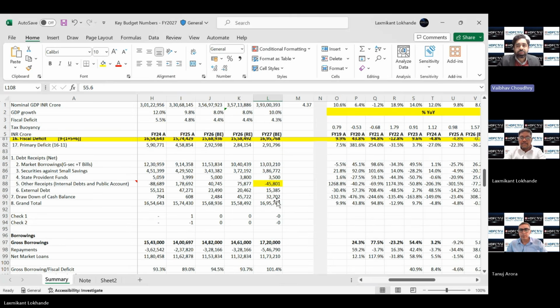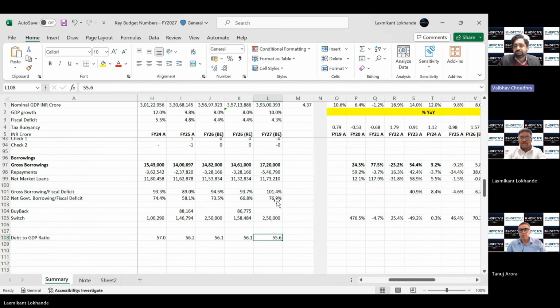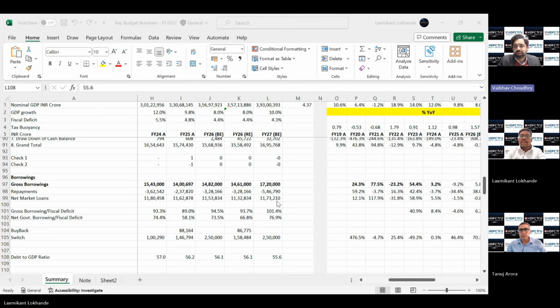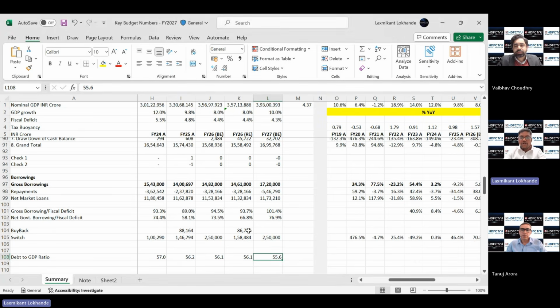Usually, we've seen this number to be in the range of 80%. I believe that also includes state governments' borrowing, right? Yes, this number is purely for the central government. That's right.